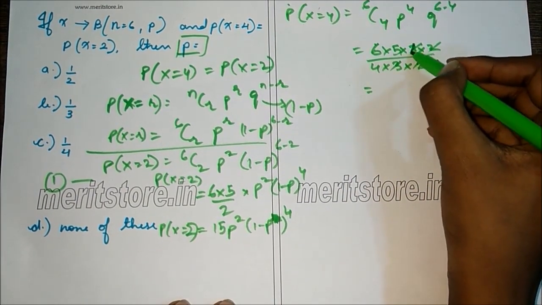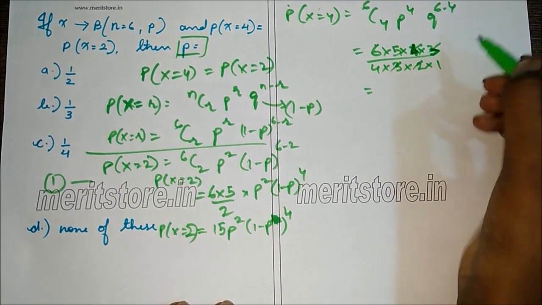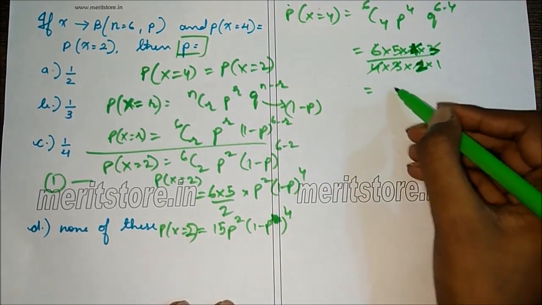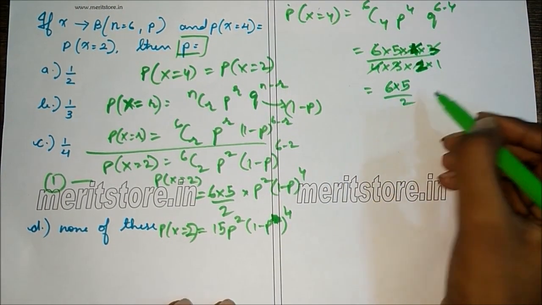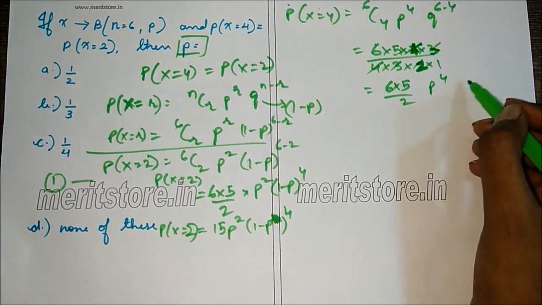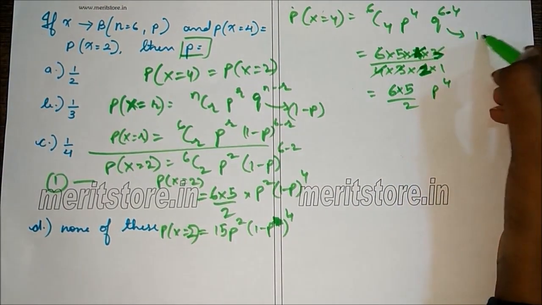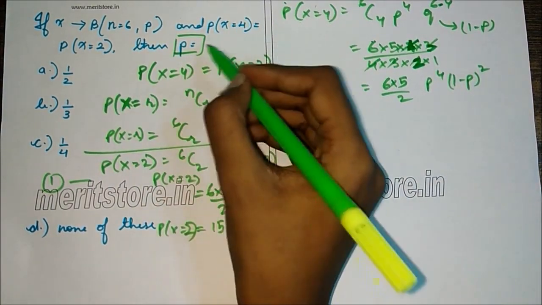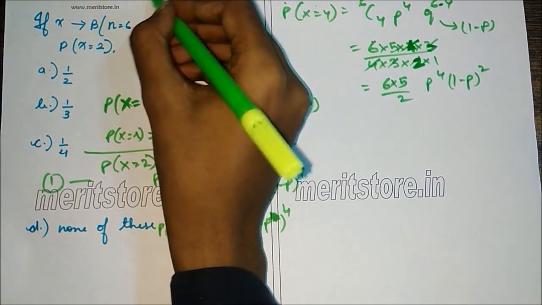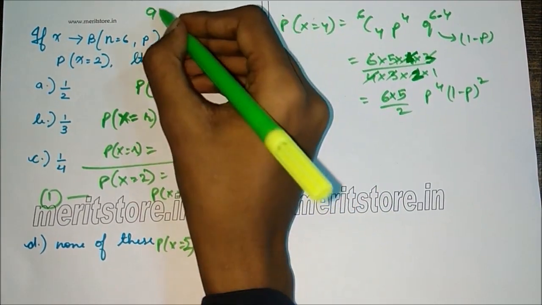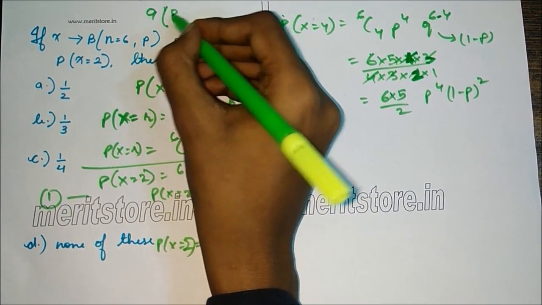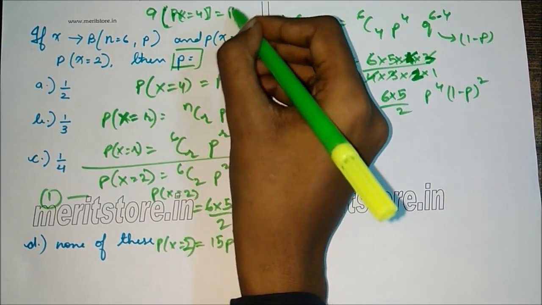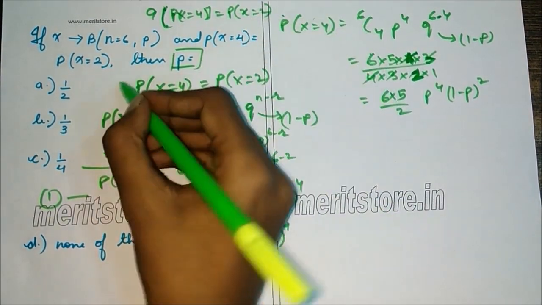Sorry, this is 6 into 5 into 4 into 3, and the 4 gets cancelled. So we are left with 6 into 5 by 2 p raised to 4. Now q is 1 minus p, so this is 1 minus p raised to 2. Now there's a correction in the question. This is actually 9 times P of X equals 4 is equal to P of X equals 2. So here it will be 9.